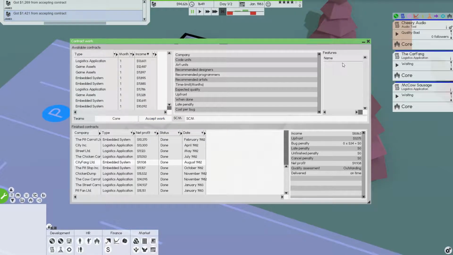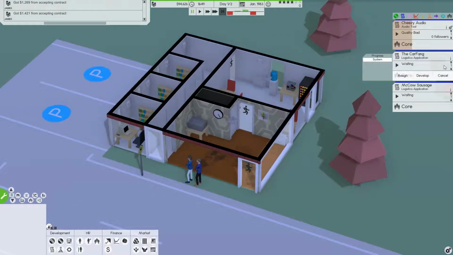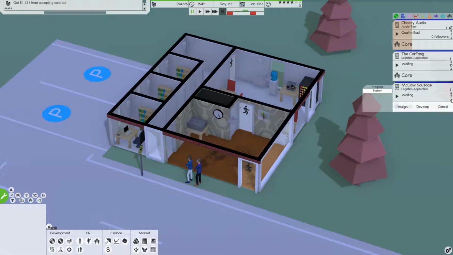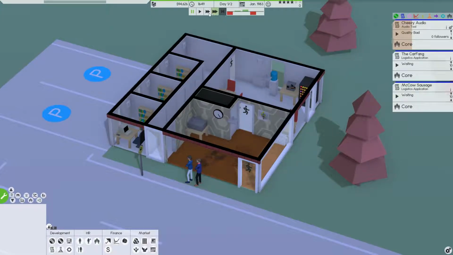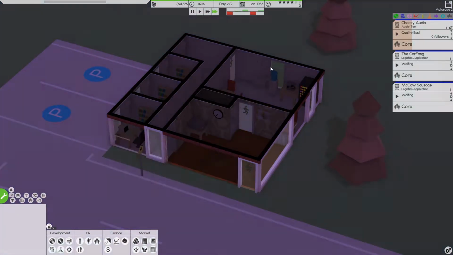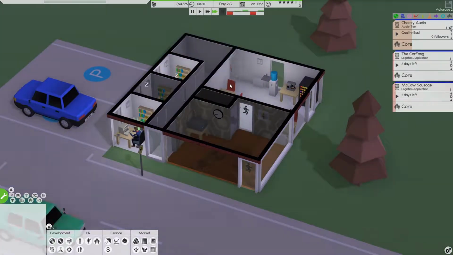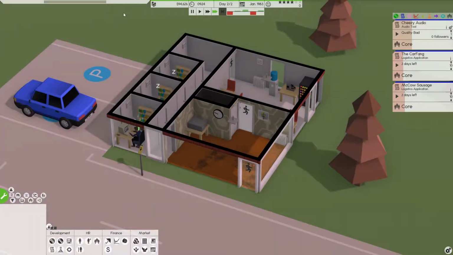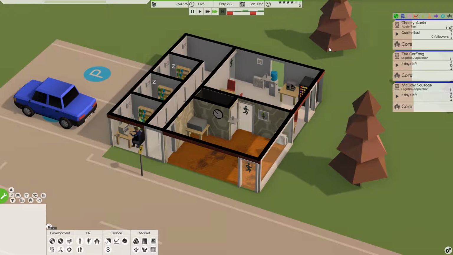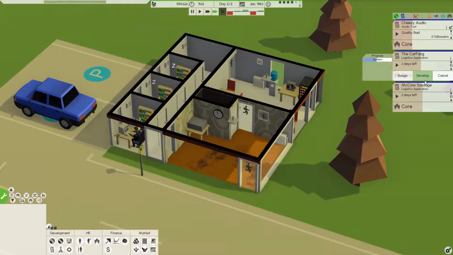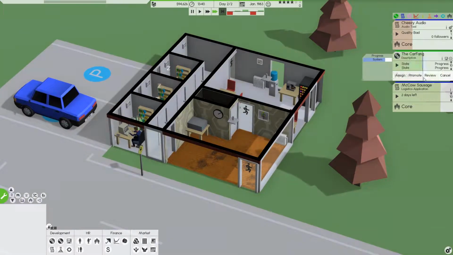0.73. Cool. We're going to make this one a 10. That one a 6. And what? Why not? Make both 10s. Cool. And there we go. We'll speed this up. Let's get this moving. So that should take care of the noise issue that everyone was all upset about. So they can all work and do their thing. We're going to say develop, develop.